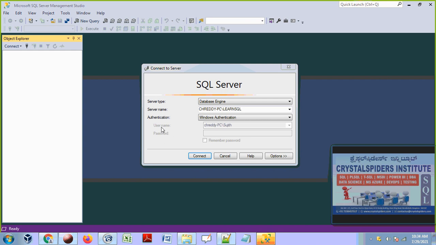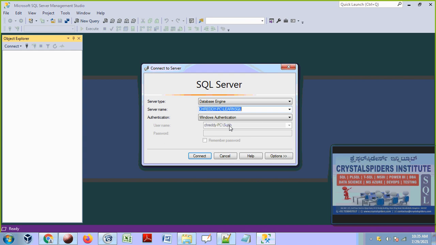You see that here in the username it is showing chd-pc/Sujit and Windows authentication. When you say Windows authentication, it will verify SQL server first. It will verify whether this user is right user or not with the operating system, and operating system will respond saying that yes, he is the right user. He is there in the system. He is the right user.